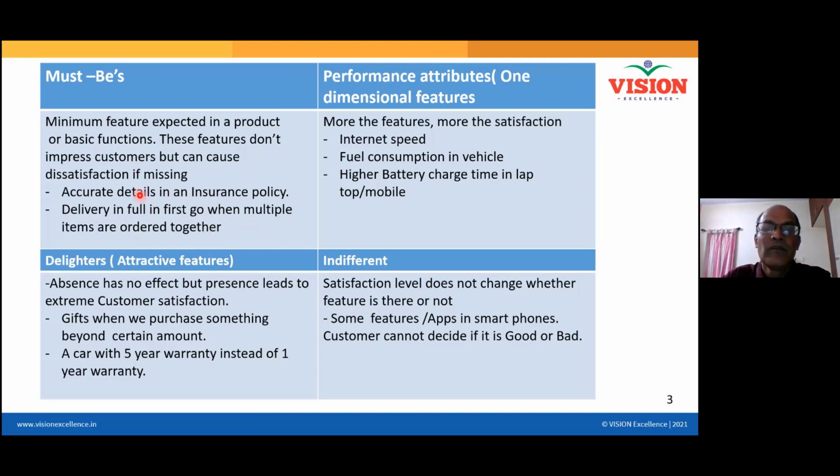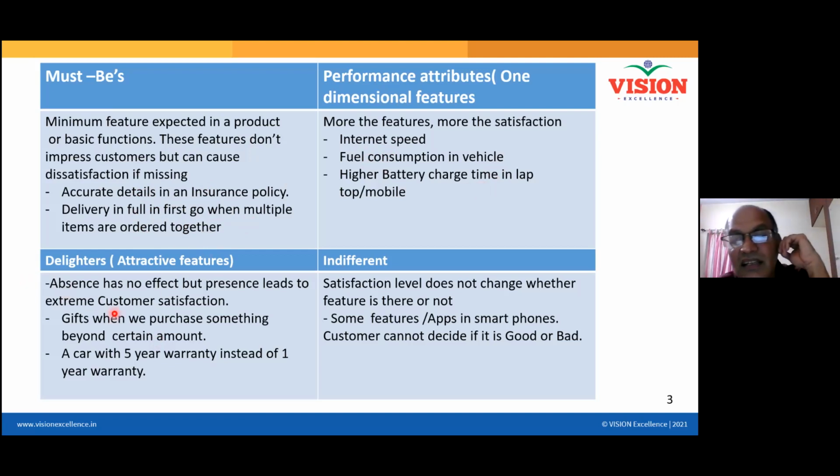This is another example. Performance, as I said: internet speed, the more you get, the better you are pleased. Fuel consumption in a vehicle, again as I said, the more mileage you get, the happier you will be. And a longer battery charge time in a laptop or mobile, which we also mentioned.